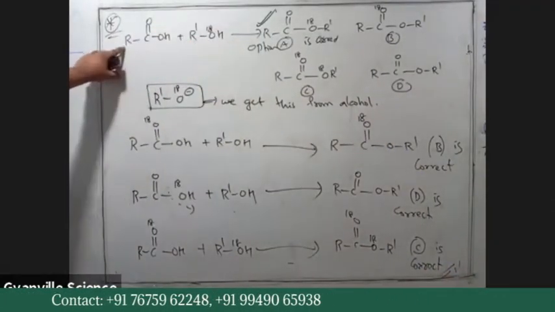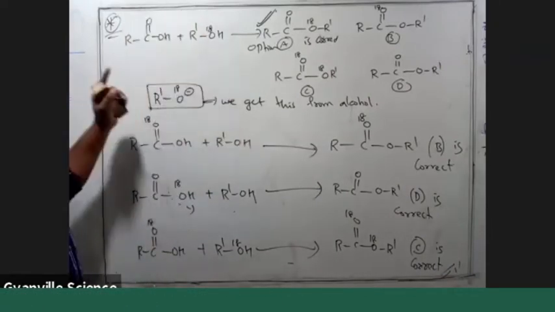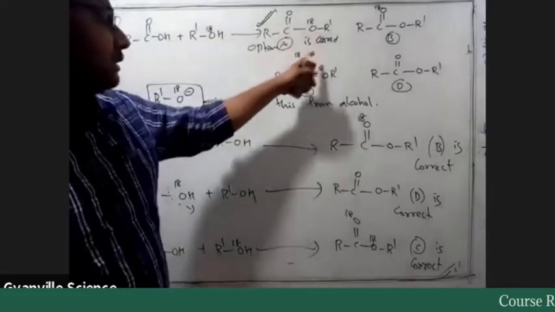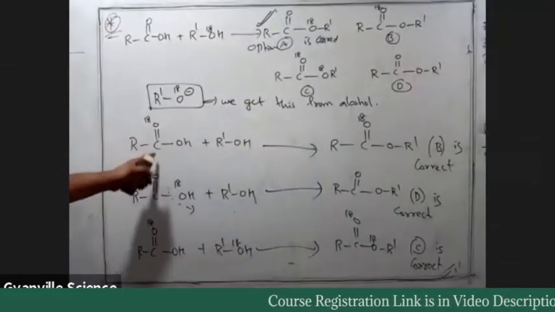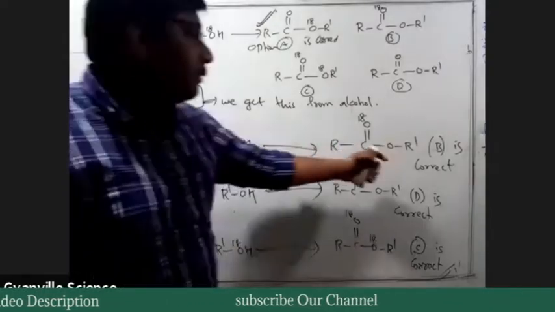In the first example, when the oxygen of alcohol is O18, then option A would be correct. In the second case, if the oxygen in the C double bond O group is O18, then option B would be correct.